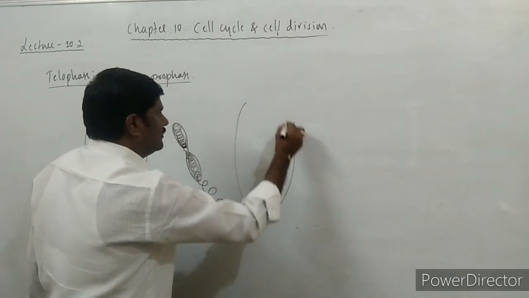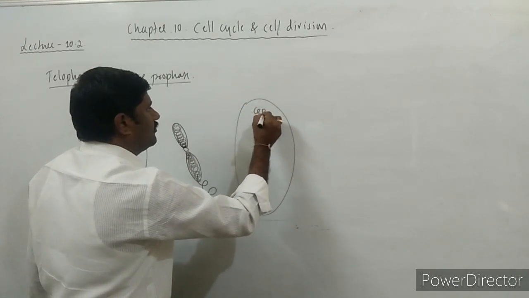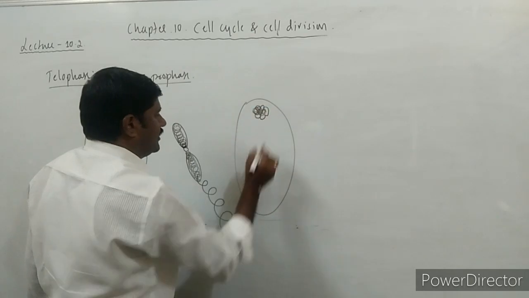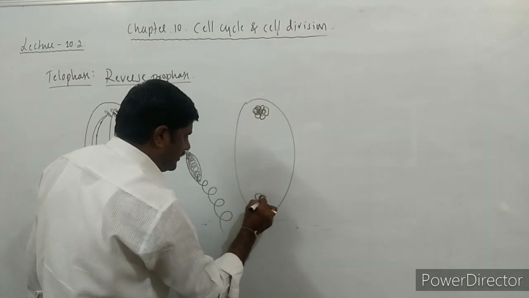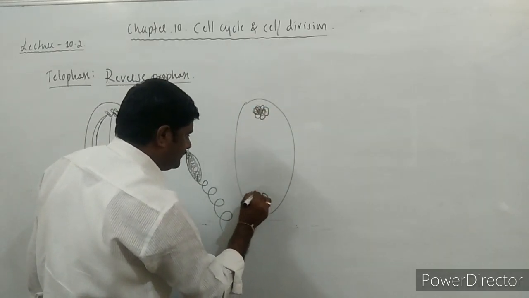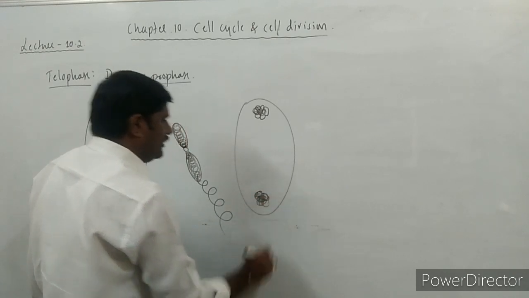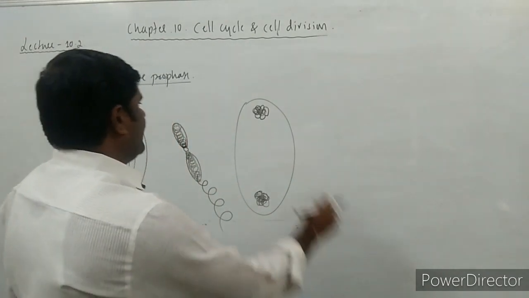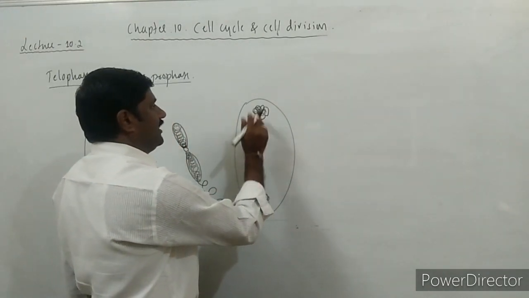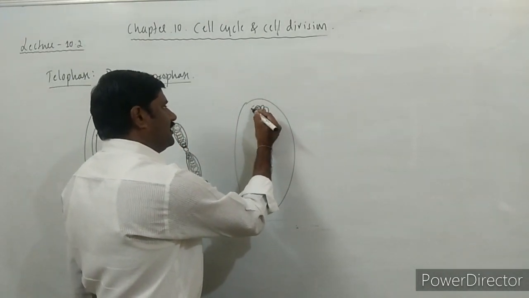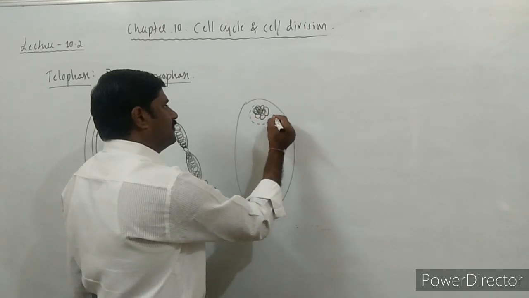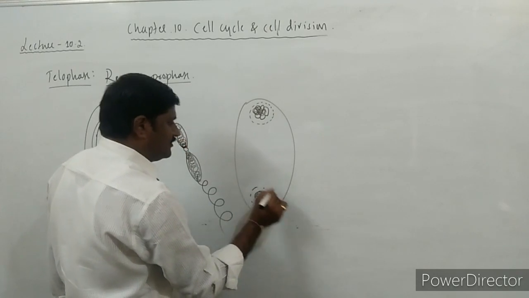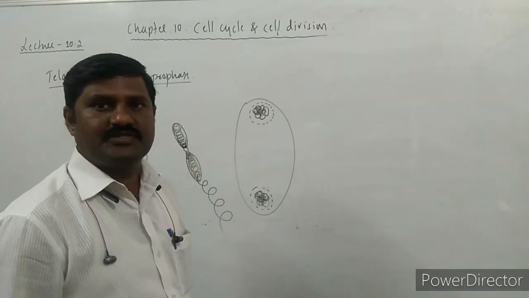See here, this is the cell where the chromatin network starts to uncoil all the chromosomes, and here also it starts to uncoil like this, right? So it becomes a slender thread-like structure, and around this slender thread-like structure the reappearance of the nuclear membrane starts.